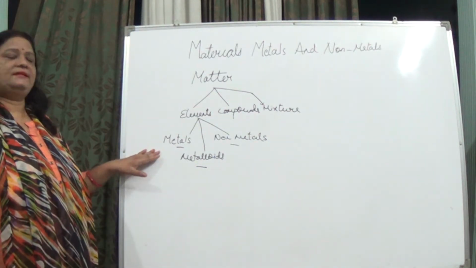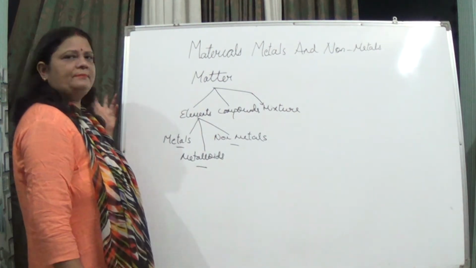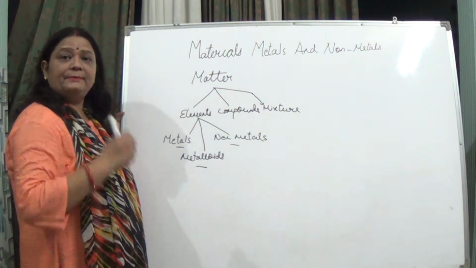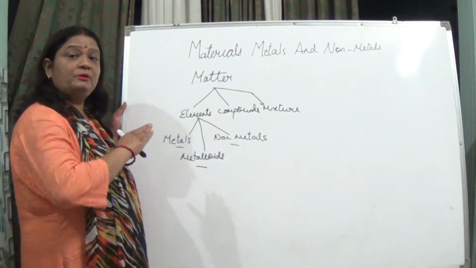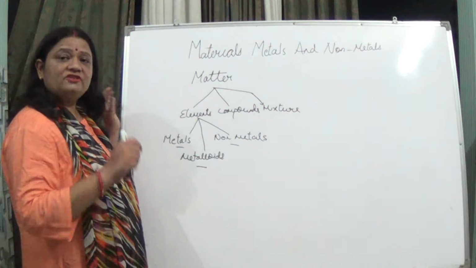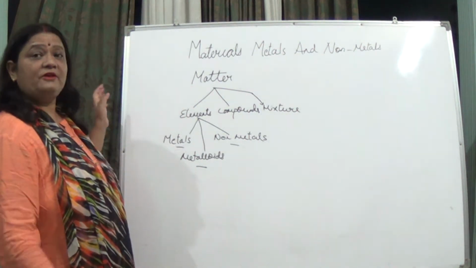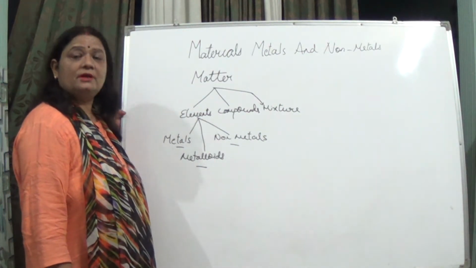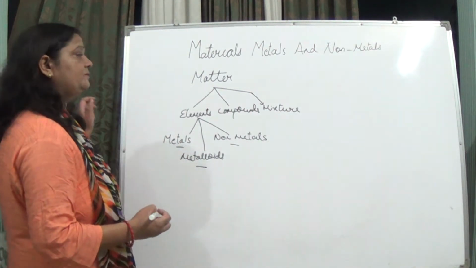Now, coming to metals, what are metals? When I say iron, something comes to your brain that yes, it is hard. Is it malleable? If you hit it with a hammer, can it be made flat? Yes, it can be. Can wires of iron be made? Yes, so it is ductile also. If you hit it, can you hear a tinkling sound? Yes, so it is sonorous. It can conduct electricity. So what are the basic properties of these metals?